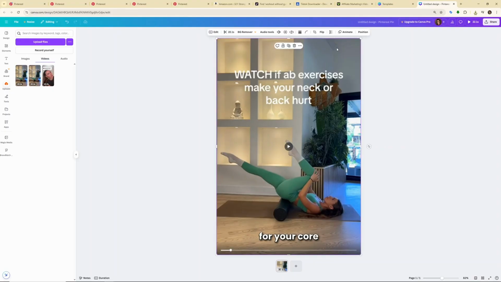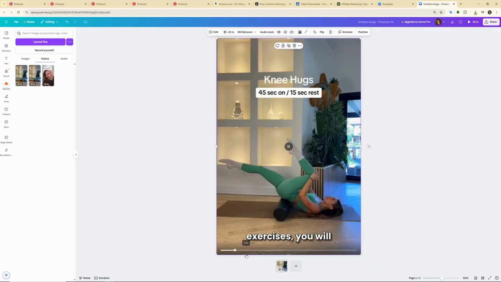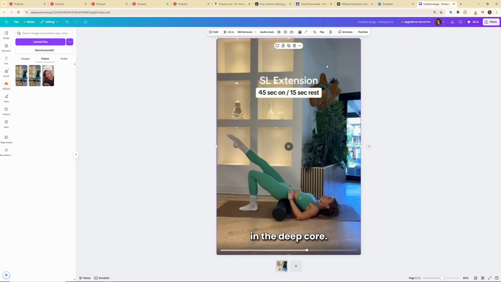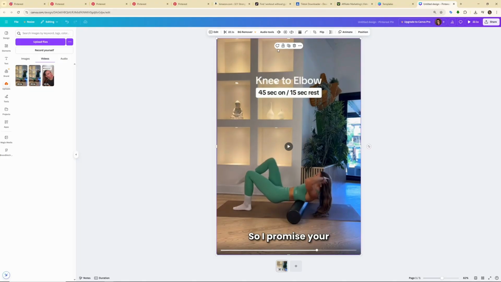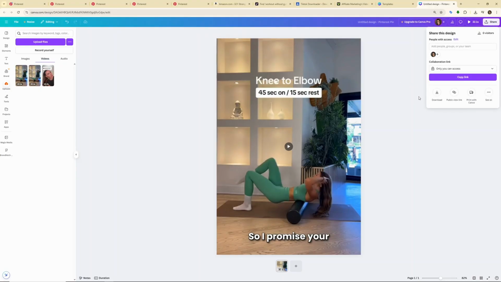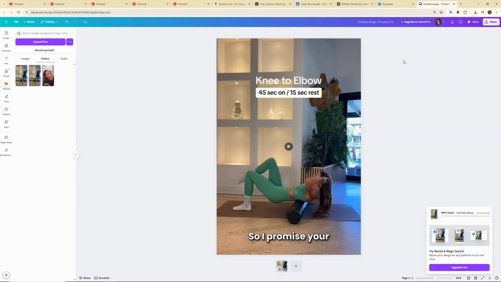Just like this. And now let's check if we see those watermarks, because we use the free subscription of this tool, and as you can see in this video, we see red watermarks, but in this Canva tool it already is zoomed in and those watermarks are hidden. Now all that's left to do is just click on share, download, and download this video to your computer.